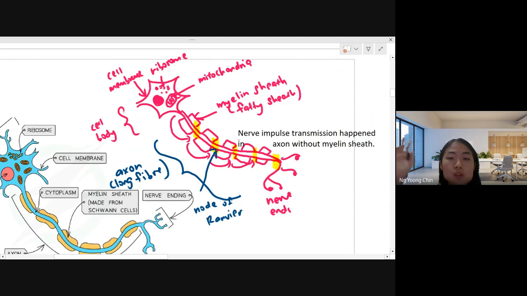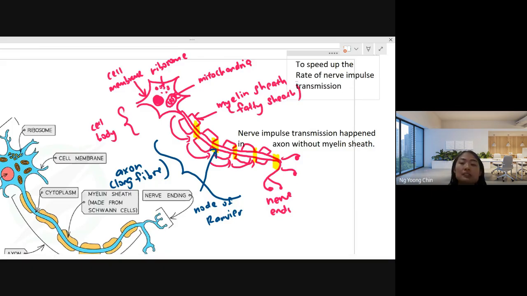Do you know what the purpose is for the neuron cell to have the myelin sheath? They have the myelin sheath because they want to increase, to speed up the rate of nerve impulse transmission. So this is the purpose for the neuron cell to have the myelin sheath surrounding their axon.